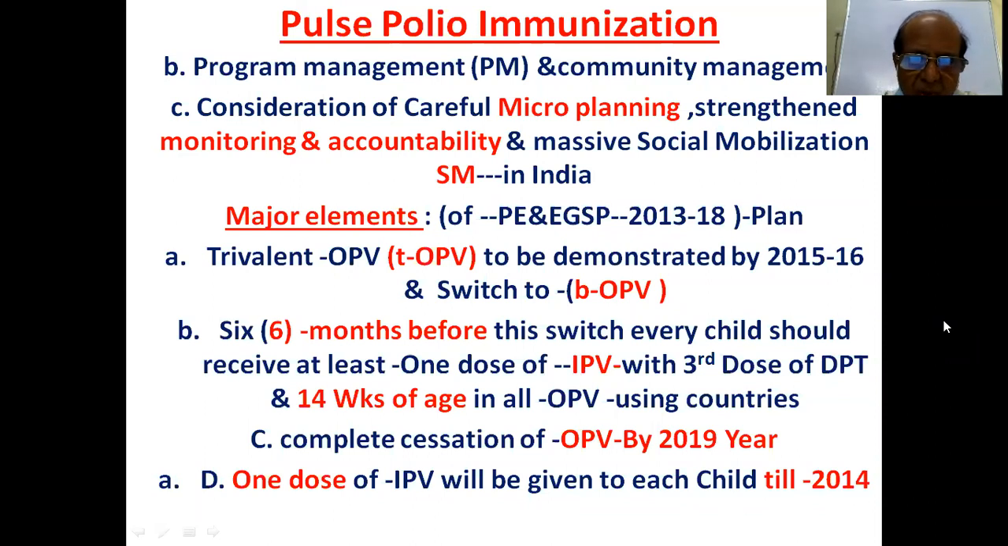Complete cessation of OPV by 2019. That means we have to stop oral polio vaccine by 2019. One dose of IPV was to be given to each child till 2014 previously, but now from 2020 onwards, only IPV should be given.